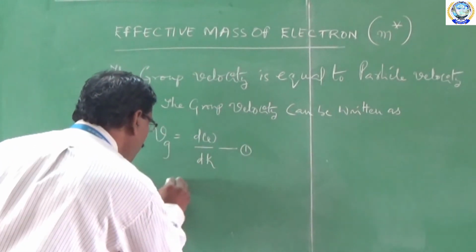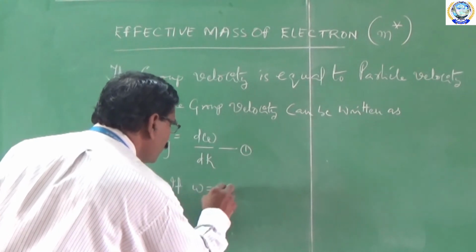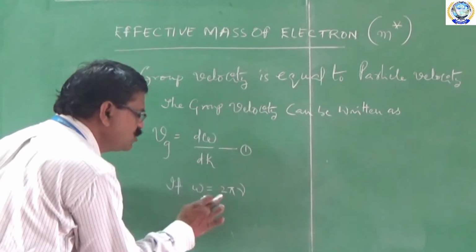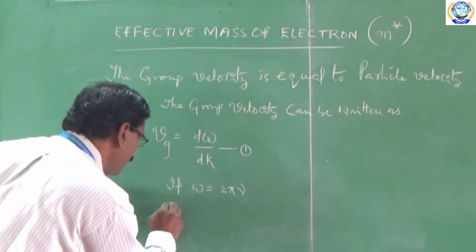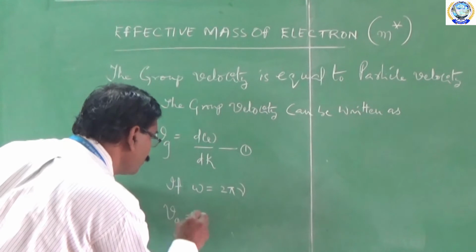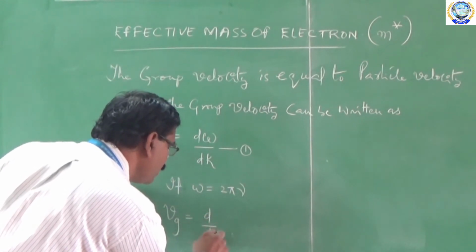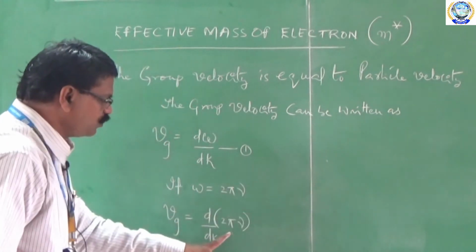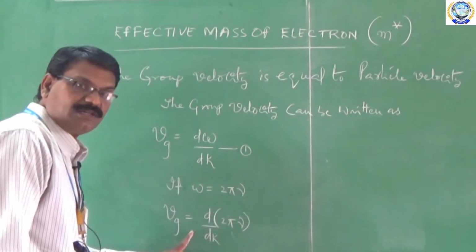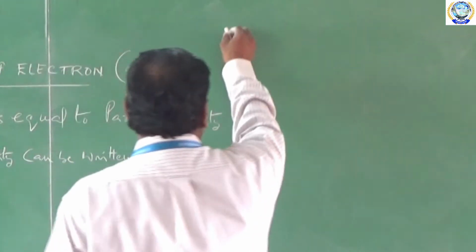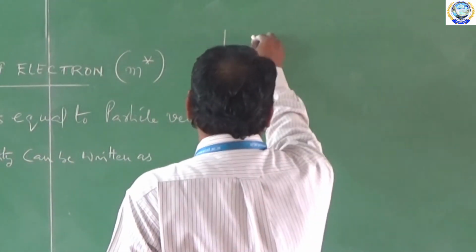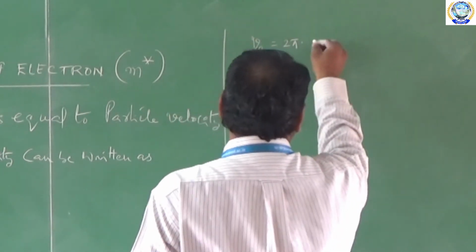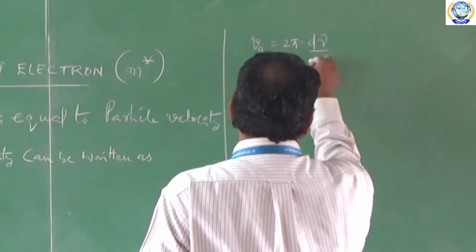Therefore, omega is equal to 2 pi nu, the angular frequency of electron. Substituting this omega in equation 1, we get Vg is equal to d by dk of 2 pi nu. Bringing the 2 pi outside the differential term, Vg is equal to 2 pi into d nu by dk.